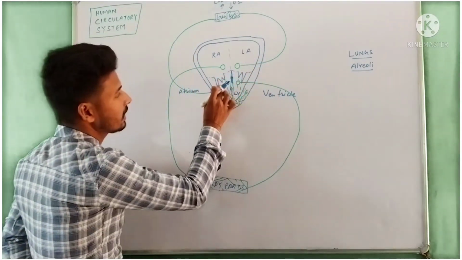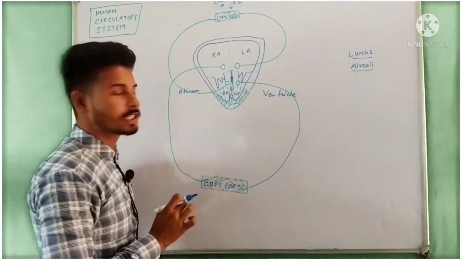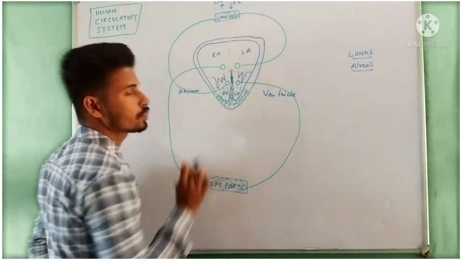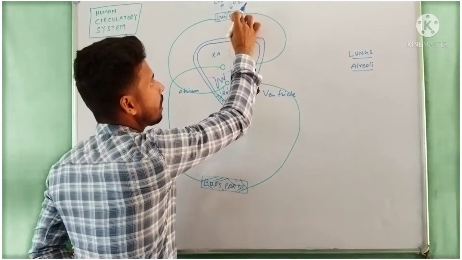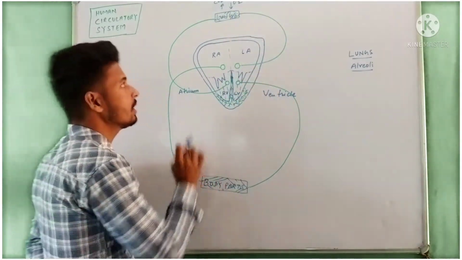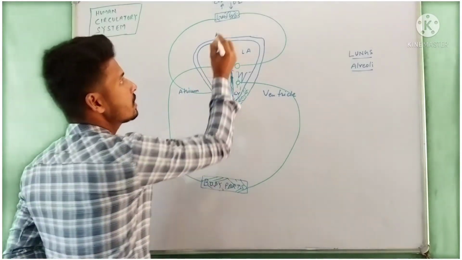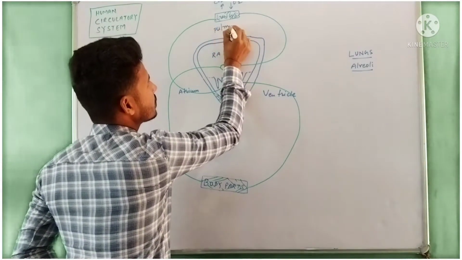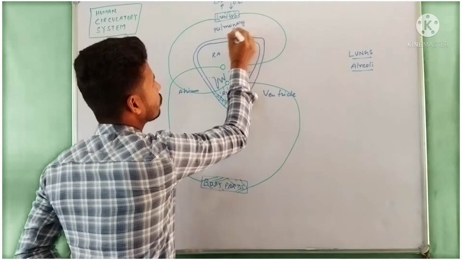As we can see, two types of circulation take place. When our heart starts transporting, the blood goes to the lungs and again comes back into the heart. This first circulation is called pulmonary circulation.